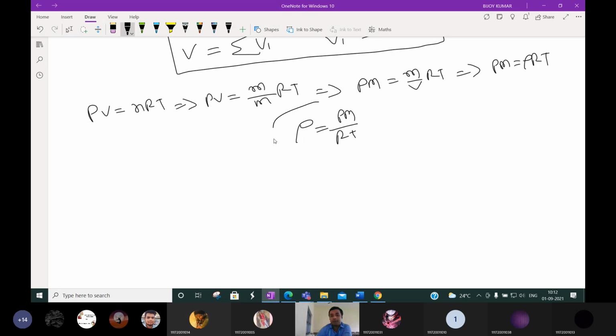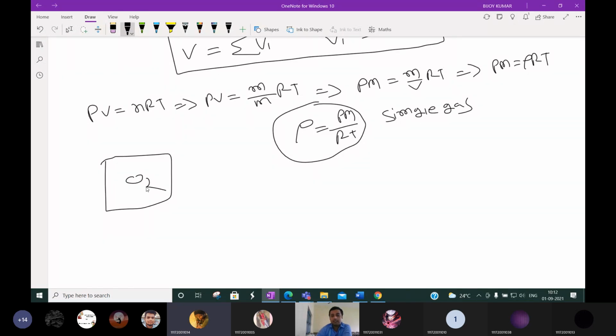This is for density of a single gas. Single gas means suppose oxygen is there. Okay, this oxygen in a container, oxygen is in air. Suppose the pressure of oxygen you know, the temperature you know, and the R value is a universal constant. Then how to calculate this density?